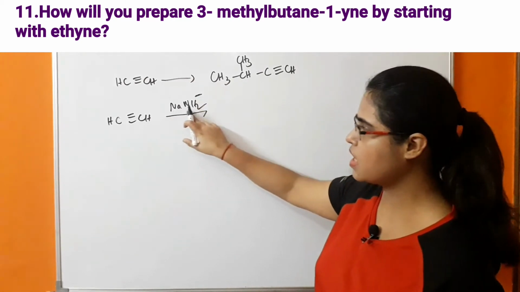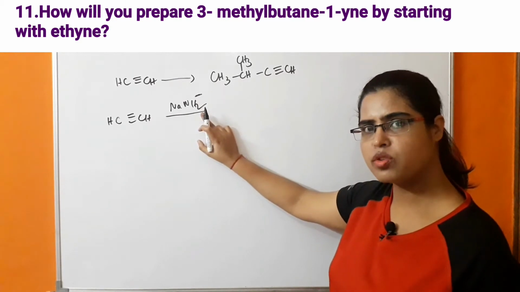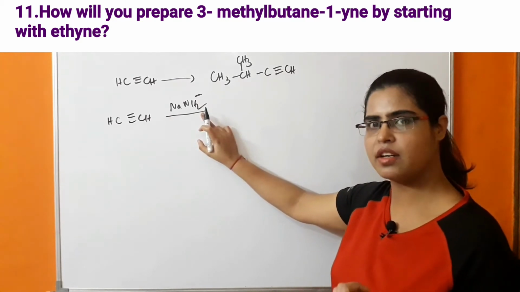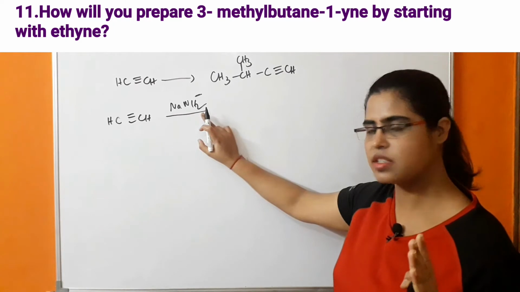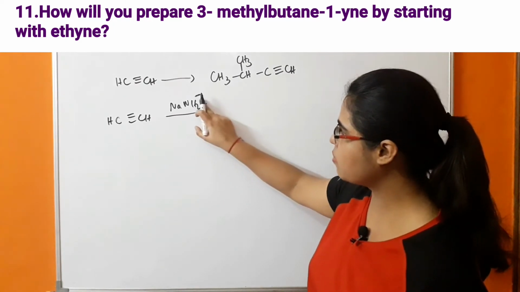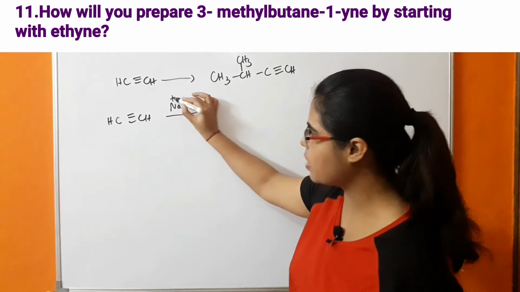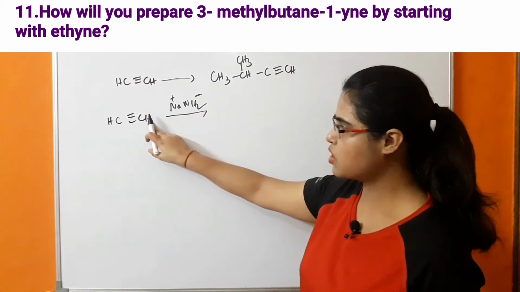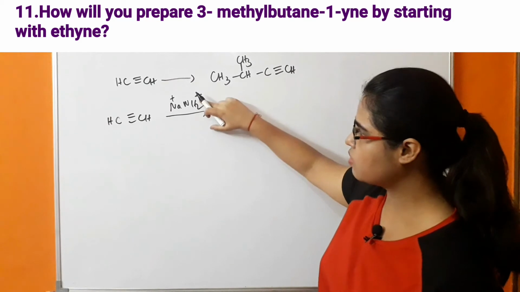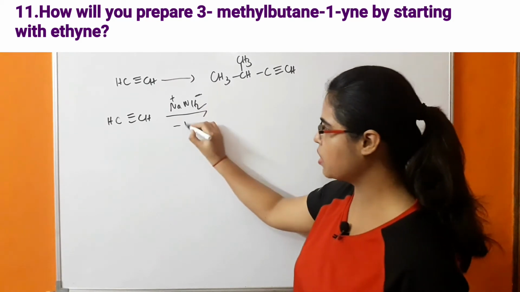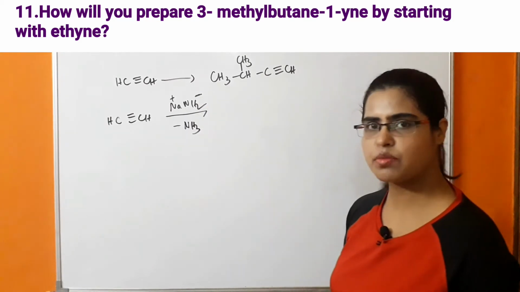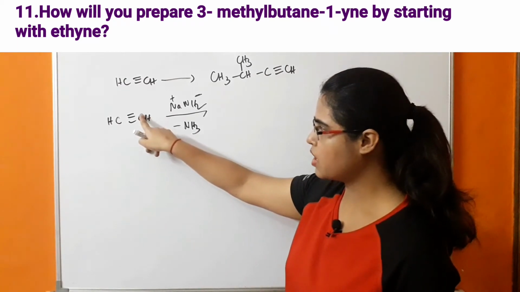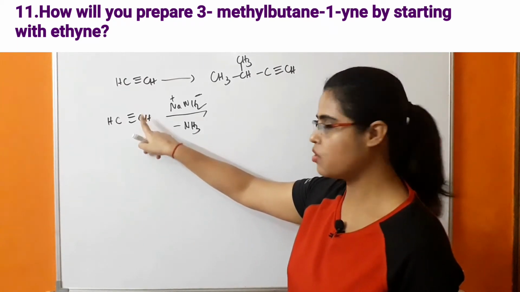This NaNH2 is a polar compound. So what is happening? There is an electronegativity difference, which means separation of charges is taking place. It means NH2 will have minus charge and sodium will have positive charge. So this H plus will be removed and react with this NH2 minus, so NH3 will be removed, and a carbanion will form on this carbon.